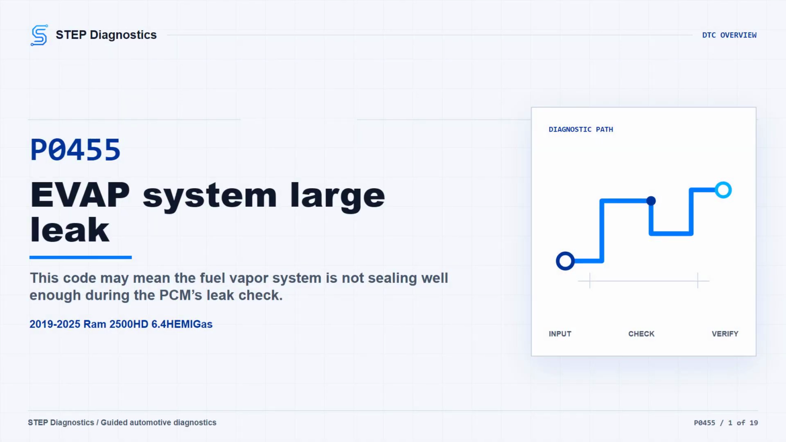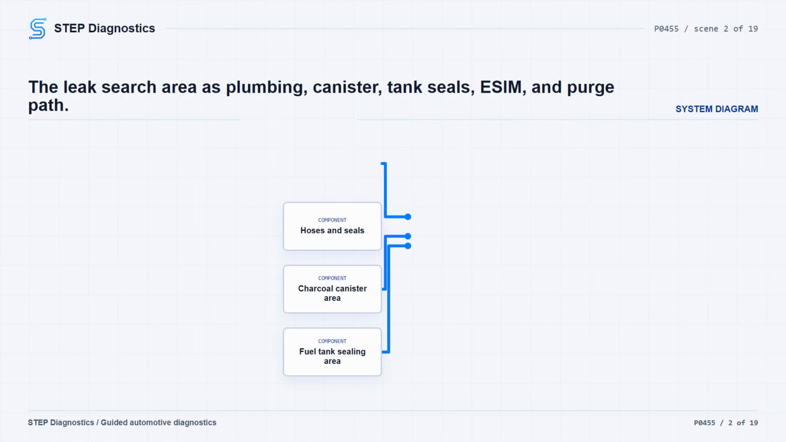On this RAM, P0455 is an EVAP system large leak fault. In plain terms, the PCM may be seeing that the sealed fuel vapor system cannot hold vacuum the way it should. The truck may simply have the MIL on and may otherwise drive normally, but the possible fault areas can include EVAP plumbing and sealing points, the charcoal canister area, fuel tank sealing areas, the ESIM switch or its wiring and mounting seal, ESIM internal vent valves, or a purge solenoid that is leaking.